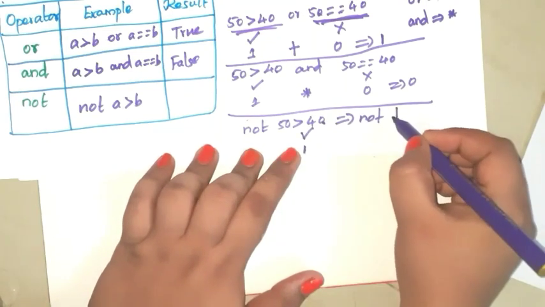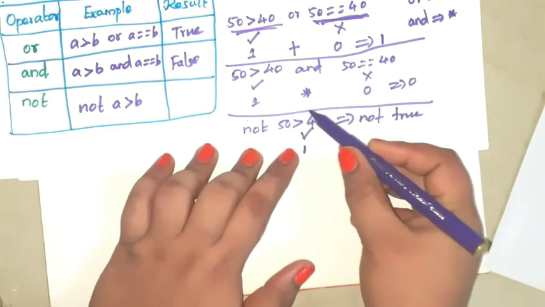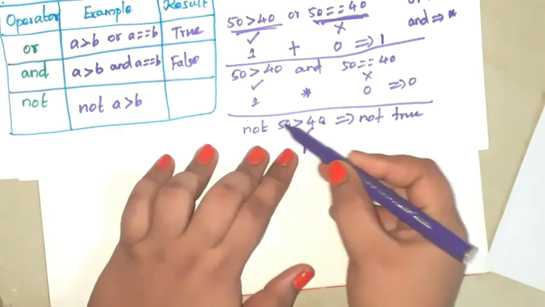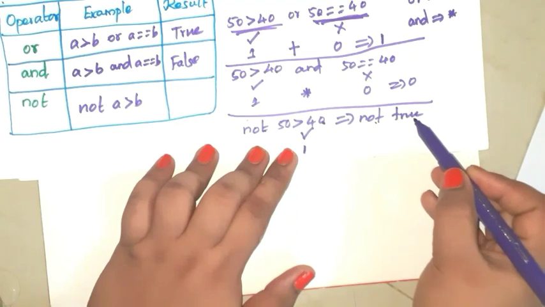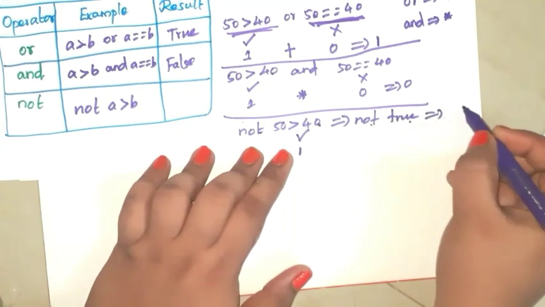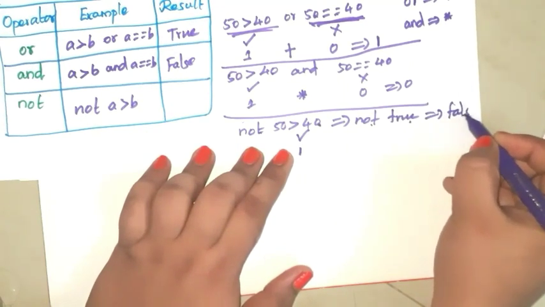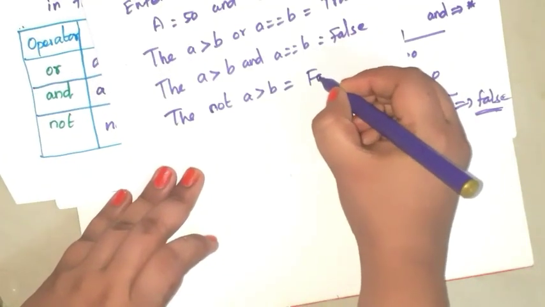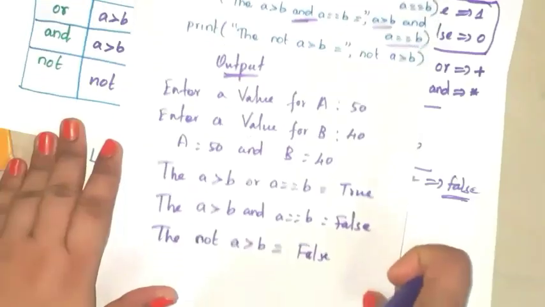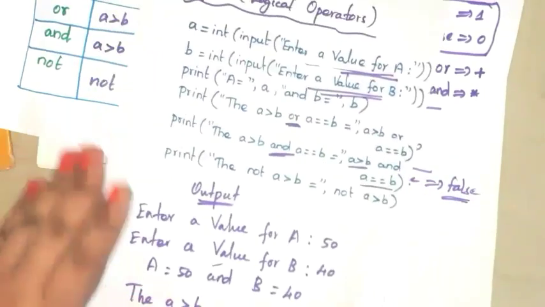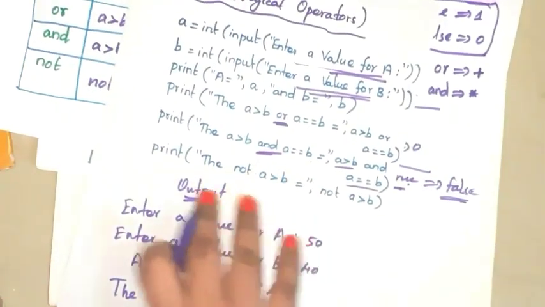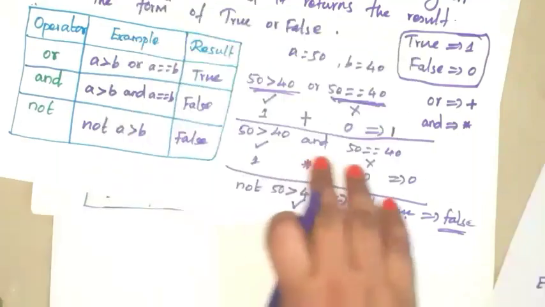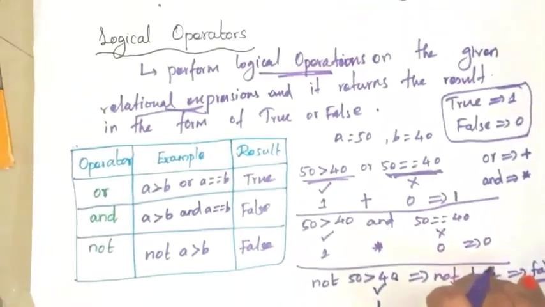Okay, here write true. So this is true, this is not. So not true means what? False. Okay, not true means false. Here also write false. So this is the output for this program using logical operators. Okay, this is about logical operators.